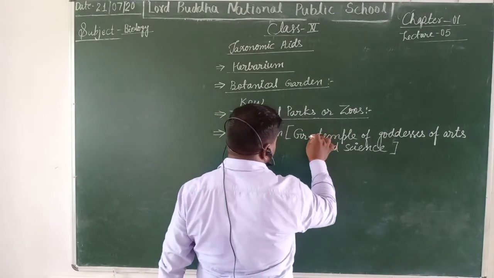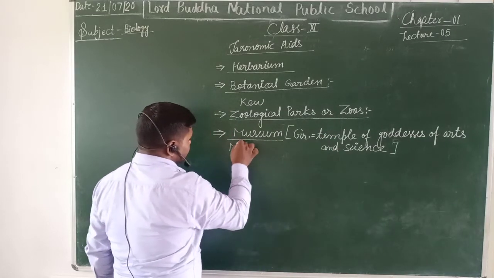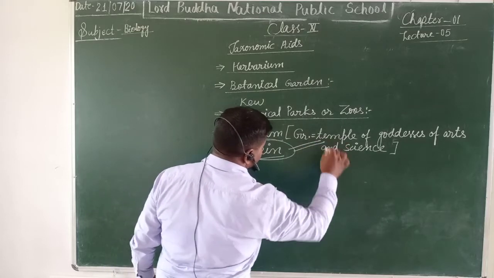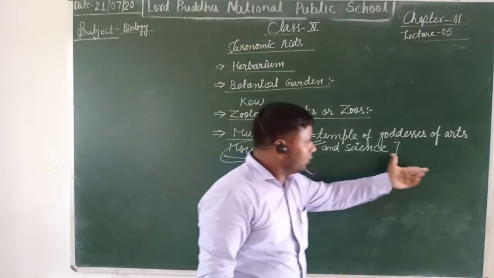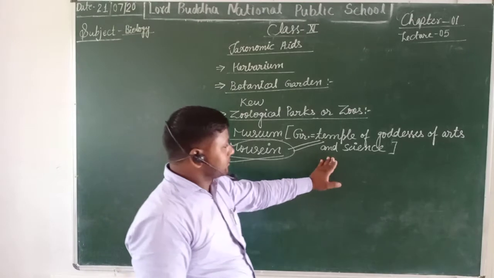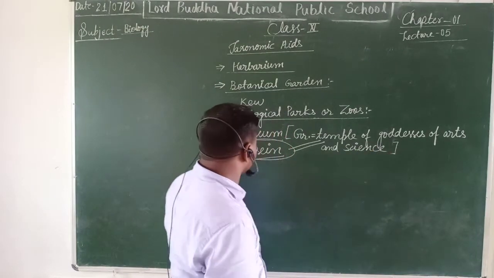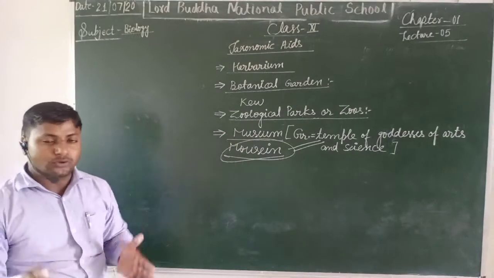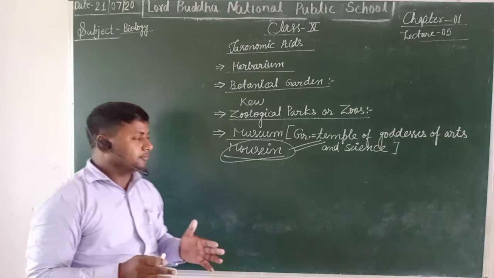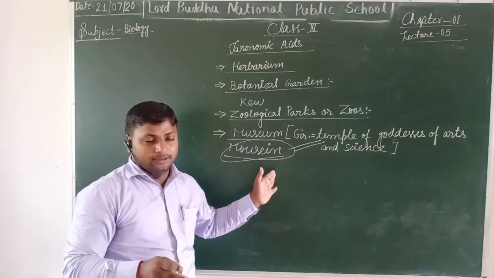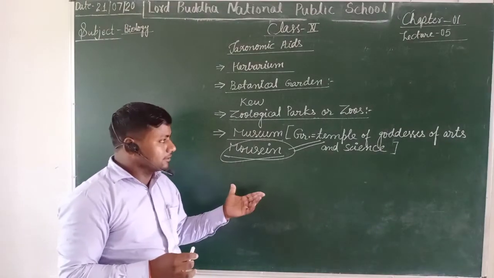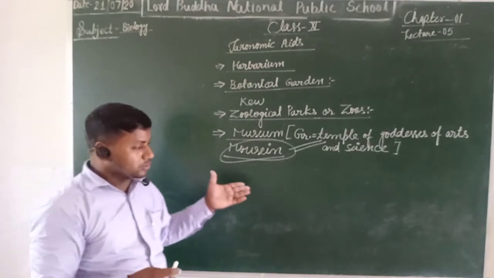Students, the word museum is taken from the Greek word mouseion, that means the temple of goddesses of arts and science. This reveals the definition of a museum. It is an institution, or you can say a reserve area, where specimens, living as well as in dried conditions, are kept in a very huge quantity.